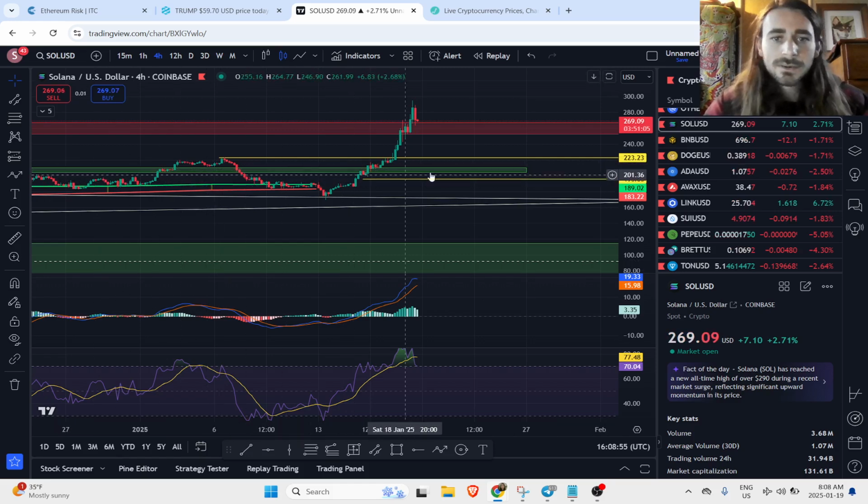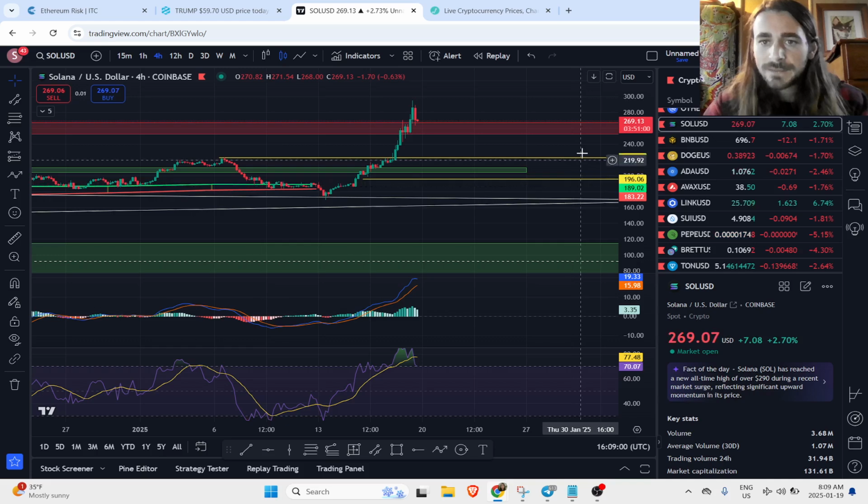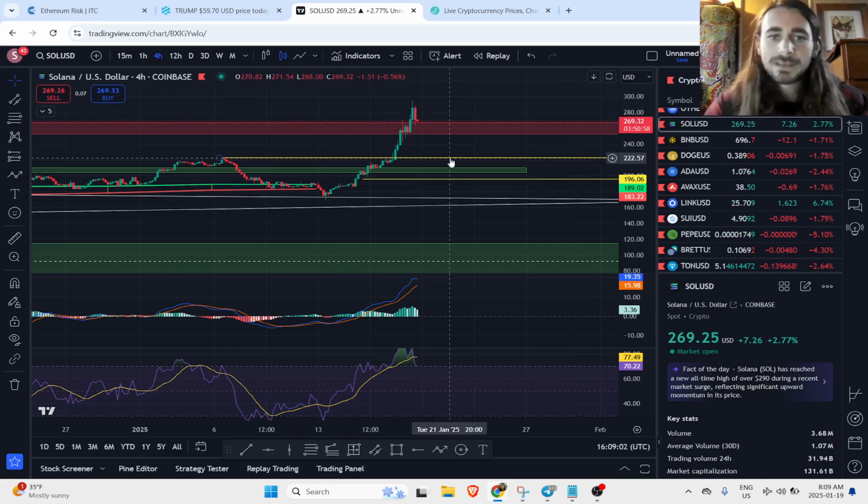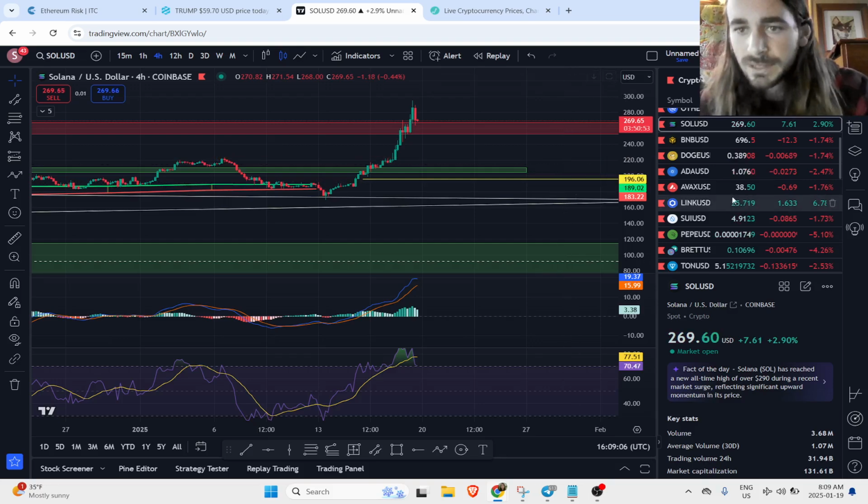And then we've got this horizontal support zone kind of right in between it. So yeah, looking kind of between 195 up to about 225, you might look at a swing long position on Solana if you don't already have one. Moving on.